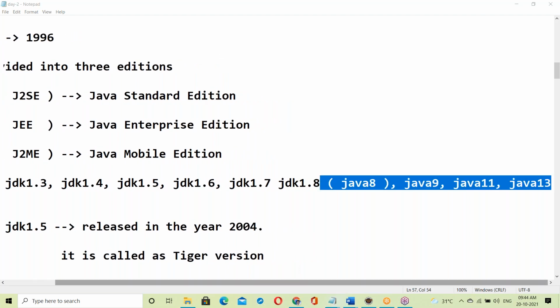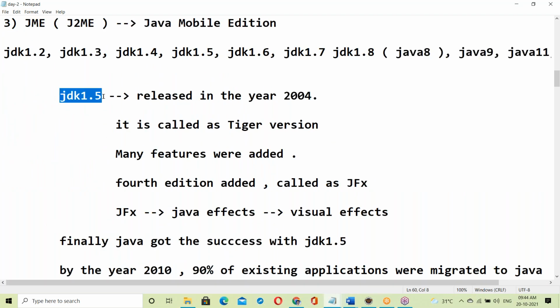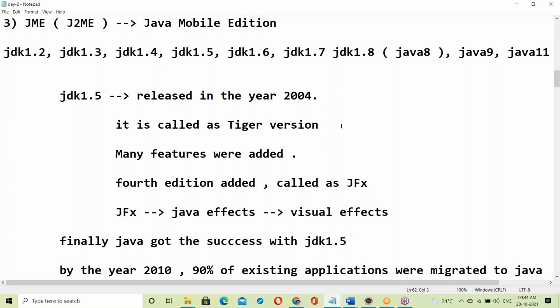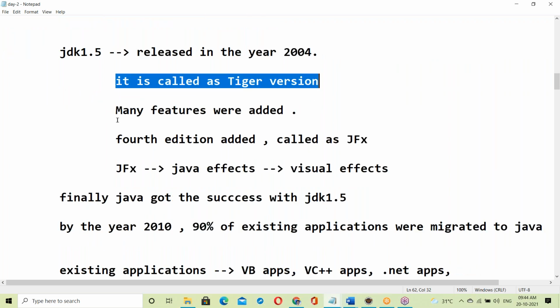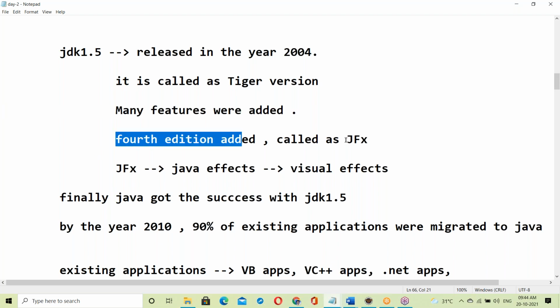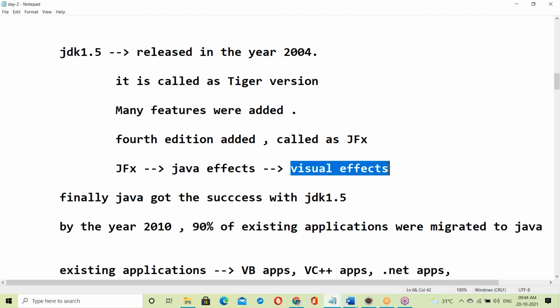Next, JDK 1.5 is a main important version, released in the year 2004. It is called the Tiger version. Many features were added in this Tiger version. The fourth edition, called JavaFX, was added here. FX is used for visual effects.